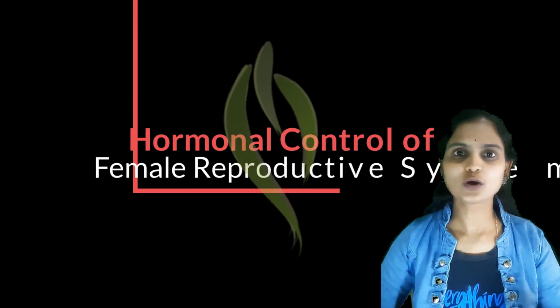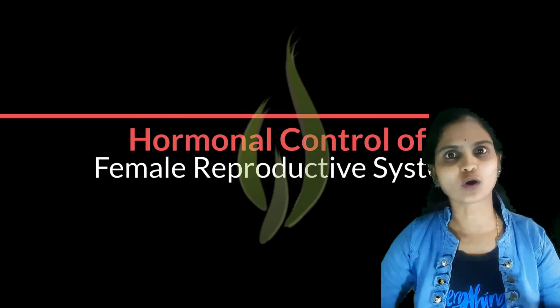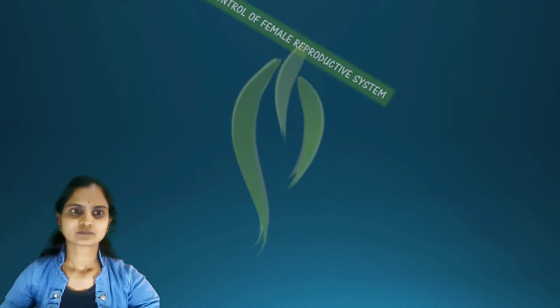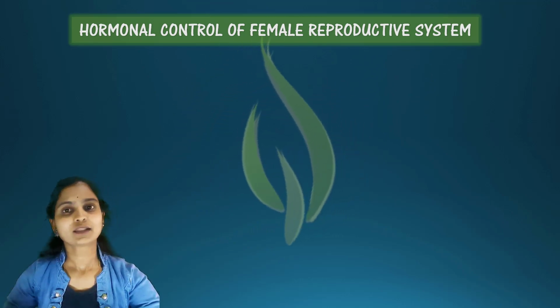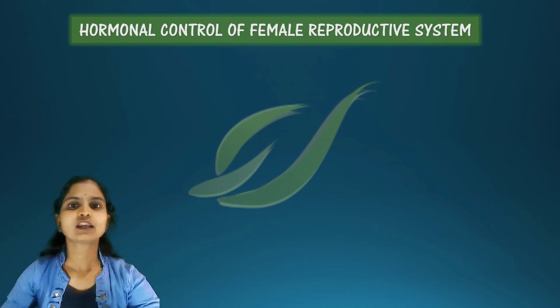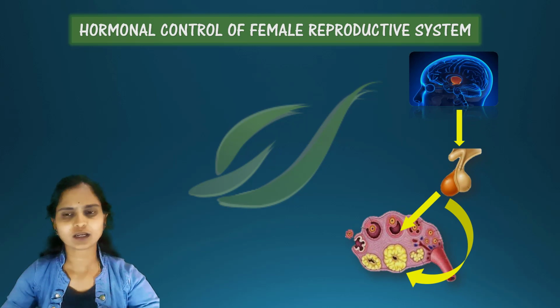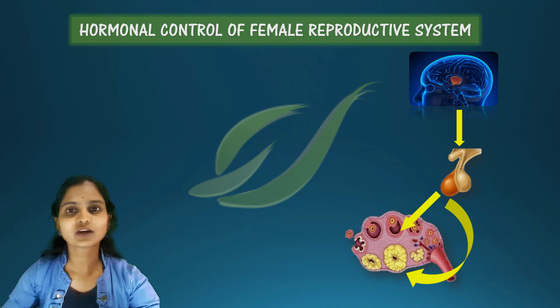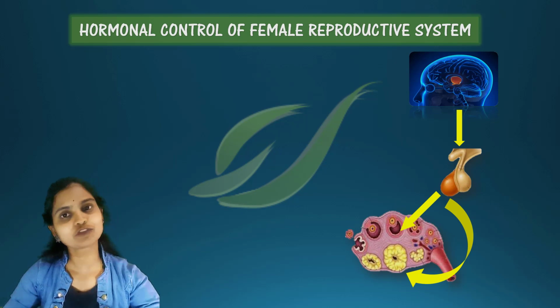Students, in this video, we are going to study how hormones act on the female reproductive system. Hormones are the chemicals which are secreted by the endocrine glands. In females, these hormones are secreted at the puberty period. Let us study which hormones are involved and how they act on the female reproductive system. The puberty period is from 11 years to 14 years in females.